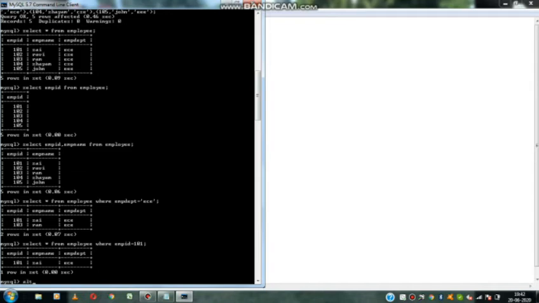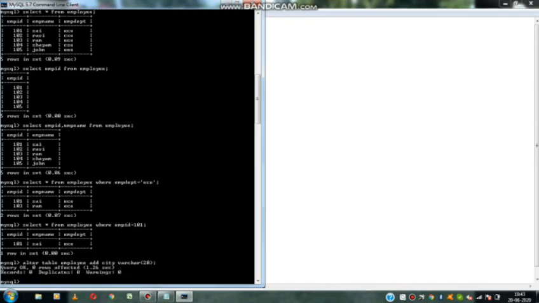How can we add it? I am giving alter table employee add. What do I want to add? For example, I want to add the city. I have to mention the city data type. Now I mention the city data type. Now if I run it, the query is successfully executed.